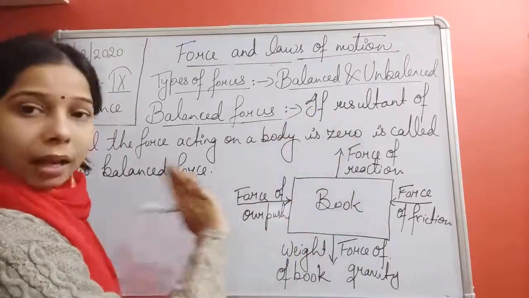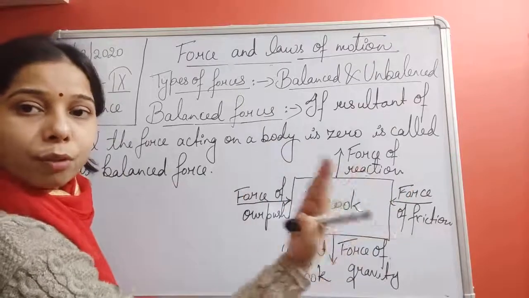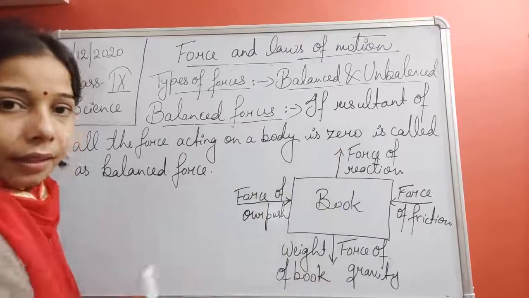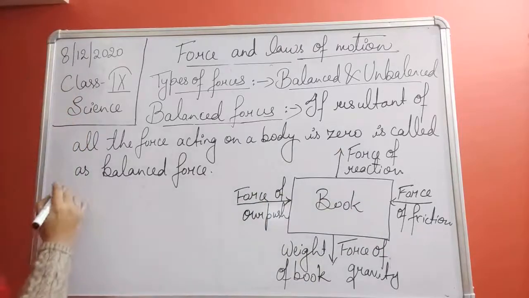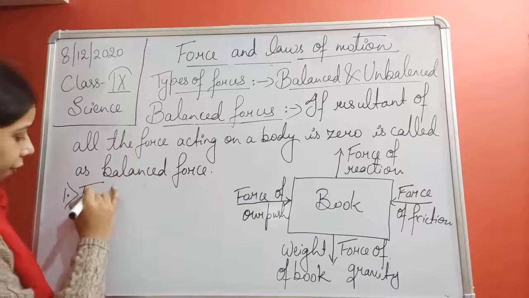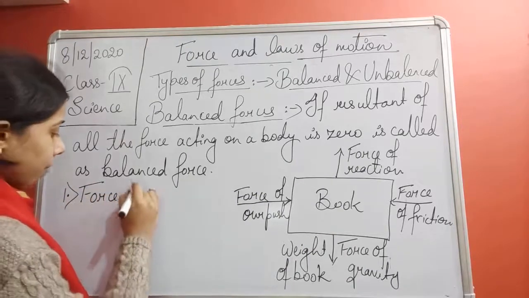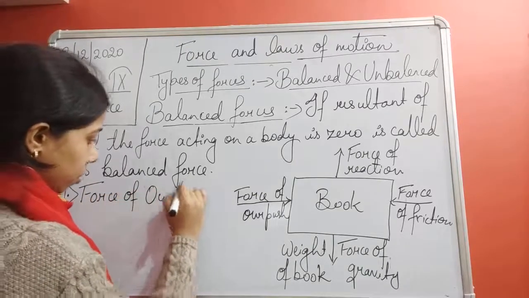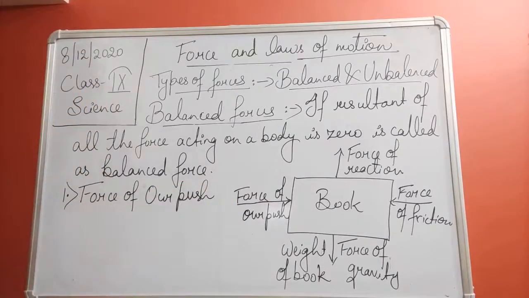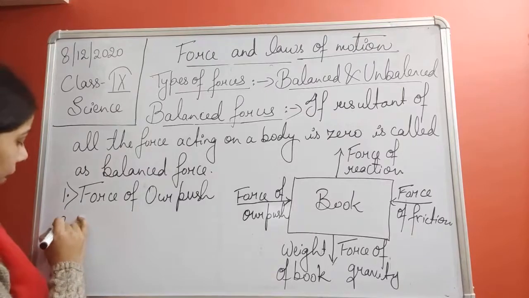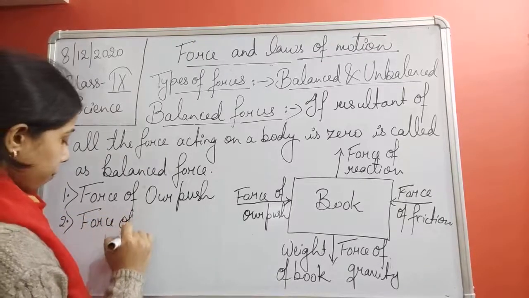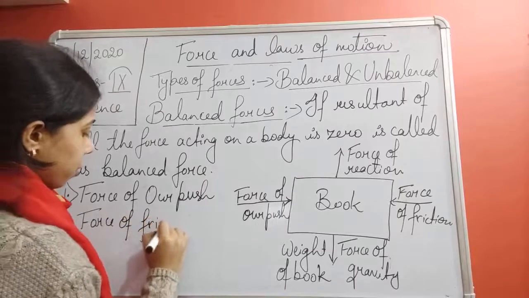Here, when we apply a force, another force, that is the force of friction, is working here. So how many types of forces are acting here? Let us write it. The first force is the force of our push. A force of push, you can say. Then the second one is the force of friction.